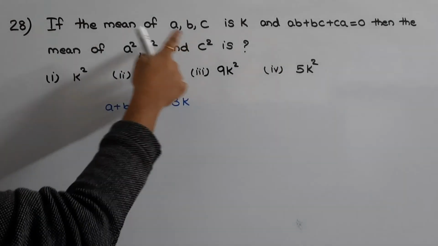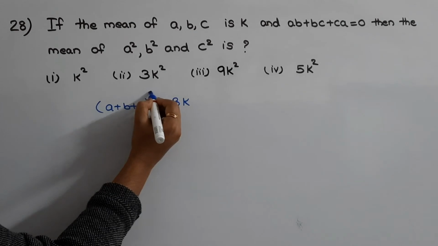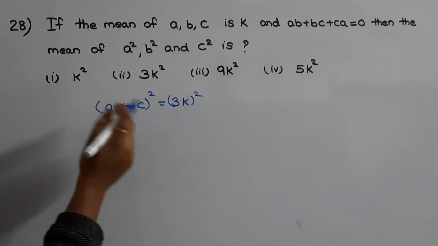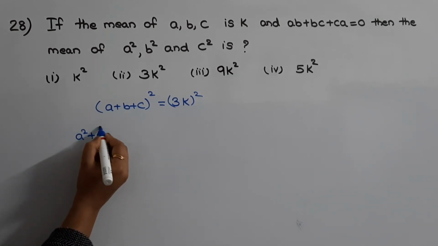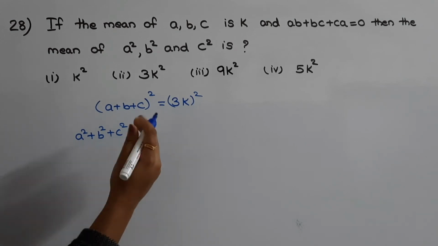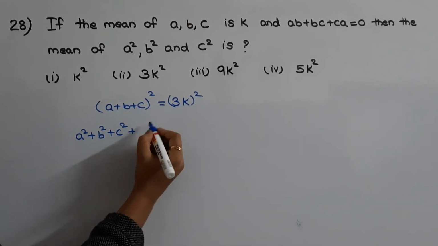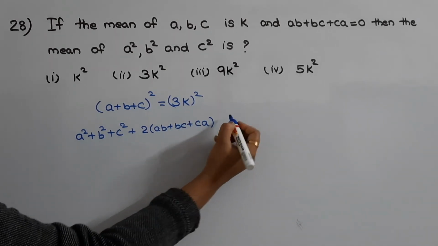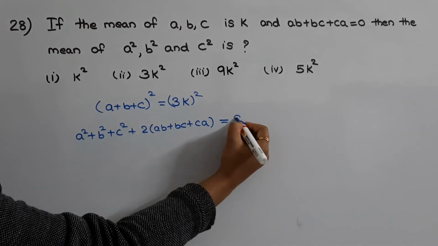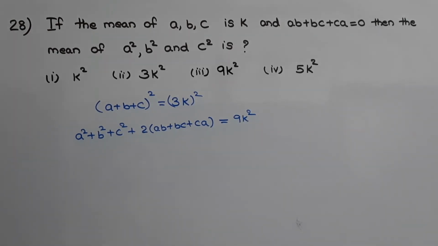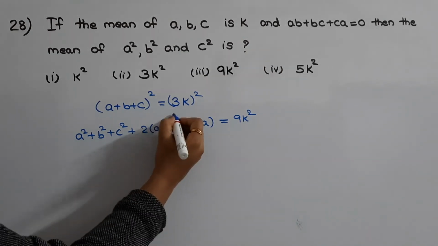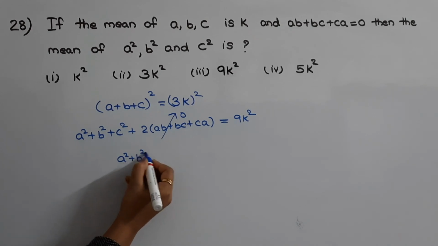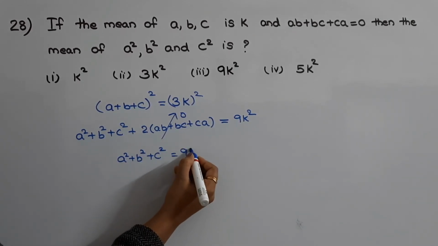So we can find out this average by squaring this equation on both sides. What is the formula of a plus b plus c whole square? That is equal to a square plus b square plus c square plus 2ab plus 2bc plus 2ca, that is 2 into ab plus bc plus ca. So this is equal to 3k square, that is 9k square. In the question it is given that ab plus bc plus ca is 0, so this will become 0. So a square plus b square plus c square is equal to 9k square.